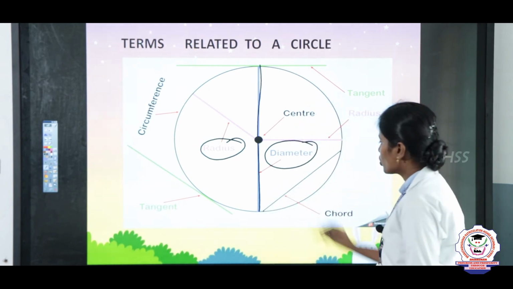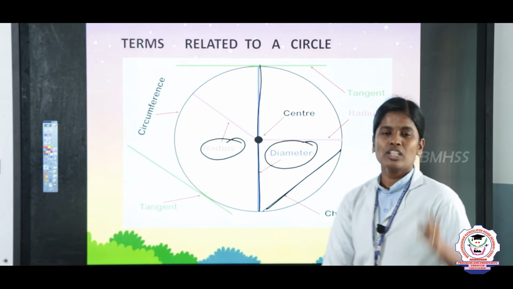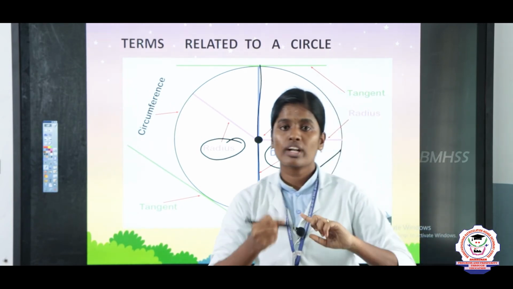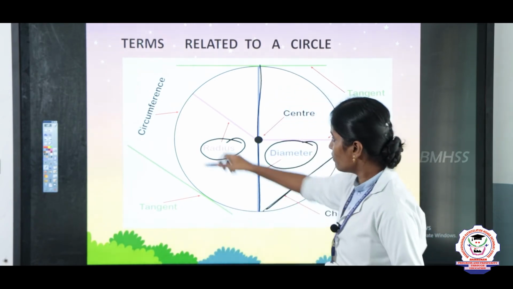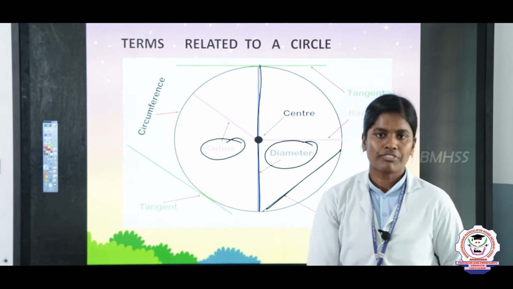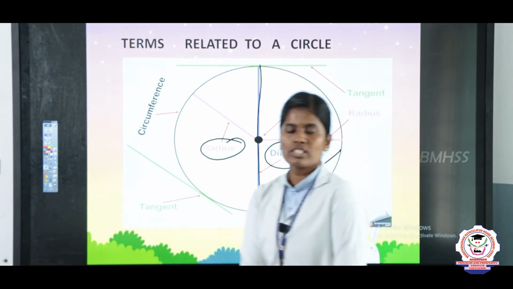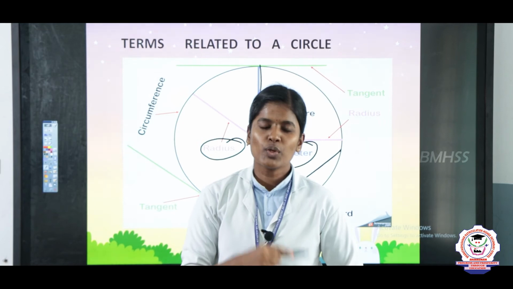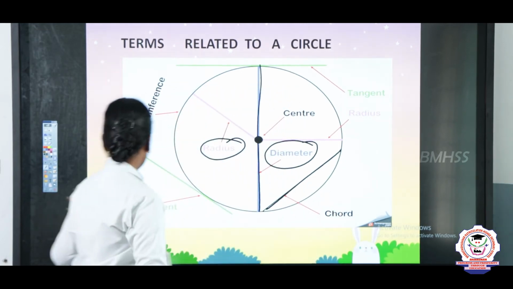And next one is chord. This is called as the chord. 2 line segment join panna, that is called as the chord, and the full length is the circumference. Okay. Next we are going to see drawing a circle using the compass.